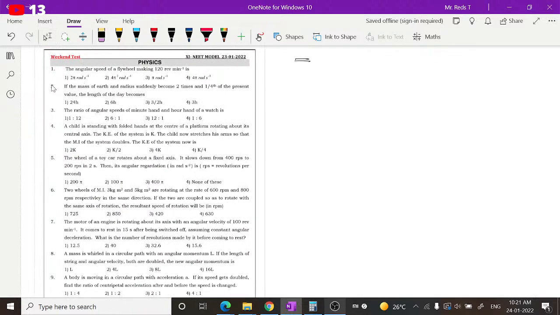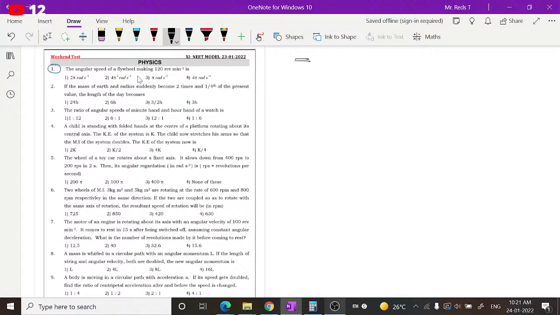The question number 1. This time we are having rotational motion and circular motion, so don't confuse about some of the questions with the terms. Okay, so let us see this question.